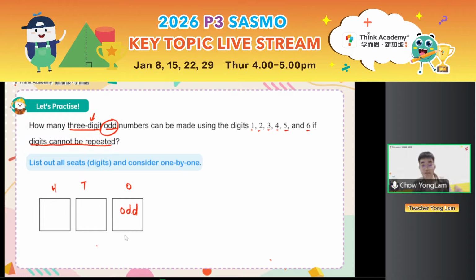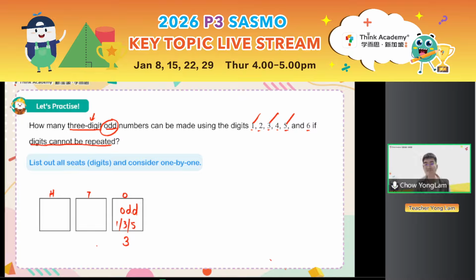If we see a special place value, we need to consider that first. Here, the ones is the most special, so let's look at the ones first. The ones must be odd. How many choices are there for the ones place? Since the number must be odd, the last digit must be odd. There are 1, 2, 3. I could choose 1, 3, or 5. So there are 3 choices for the ones digit.